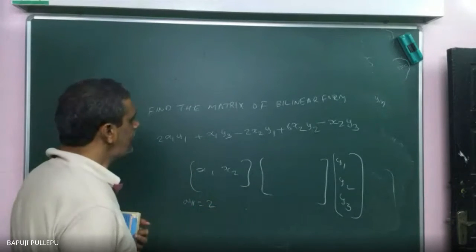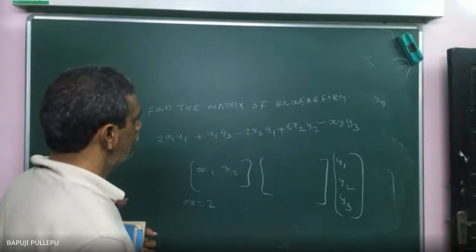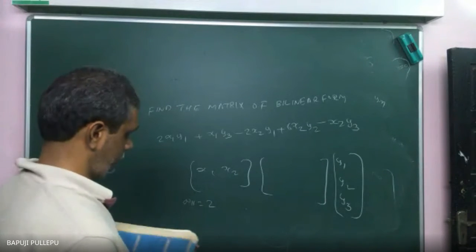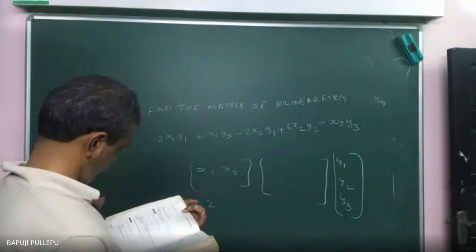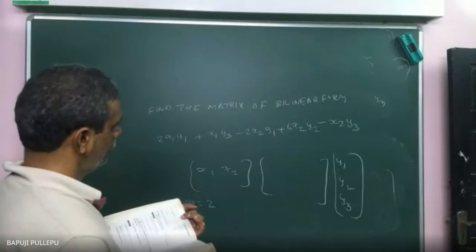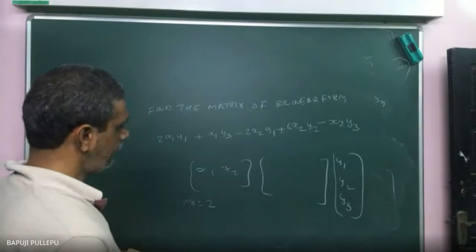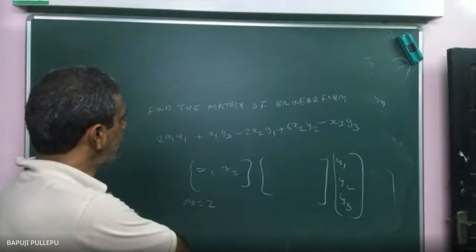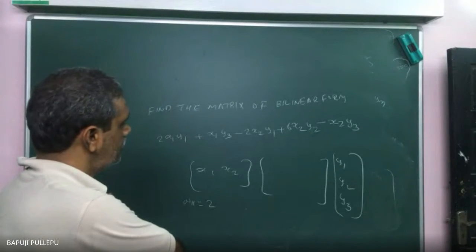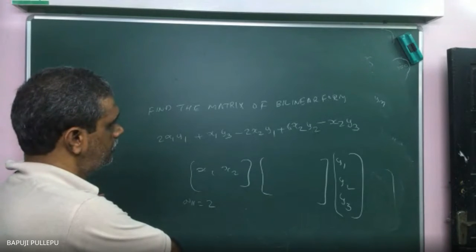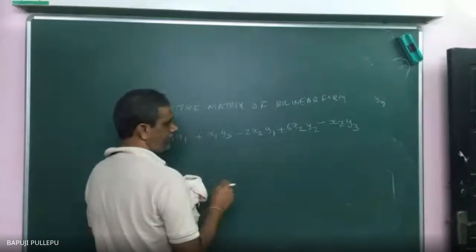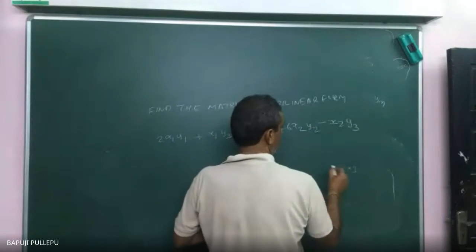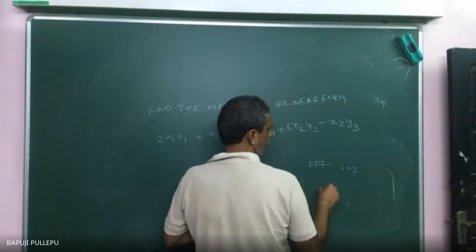Then a12: the x1 y2 coefficient is there, you see, sir? It's not there, that means it will be 0. I am telling you, a 2 by 3 matrix means 2 rows, 3 columns.